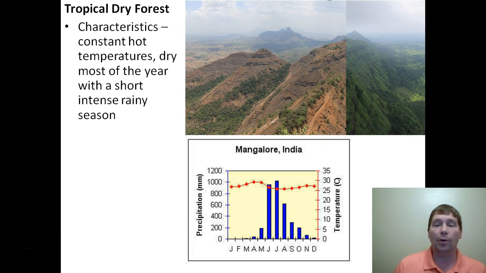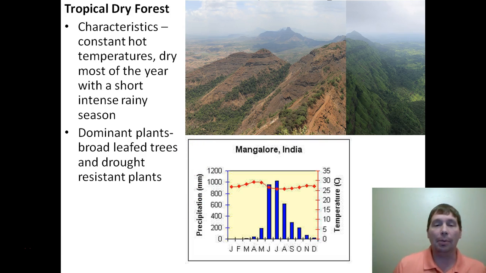And so a tropical dry forest has the same temperature as a rainforest, but it doesn't have the constant precipitation like a rainforest does. It only gets precipitation a couple of months out of the year. And that's the big difference between these two biomes. Now, the dominant plants in the area, you're still going to find a lot of broadleaf trees because it's very warm, but you're going to find different plants that are more drought resistant.